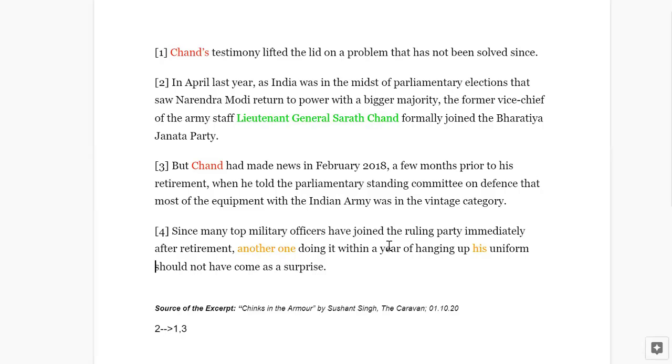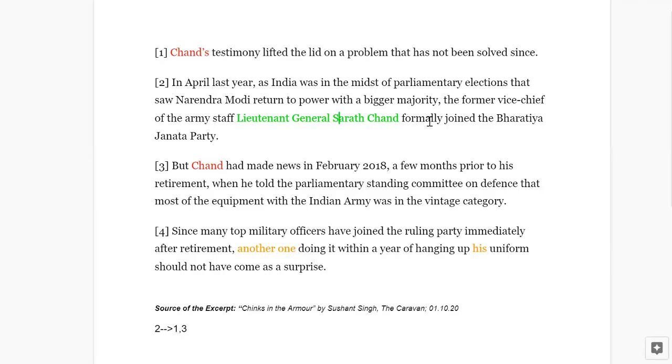Should not have come as a surprise. So another one doing it, doing what? It. So doing it, that is joining the ruling party immediately. But where did it tell you that another one has joined the ruling party? Do you have any reference? So definitely four is not the first sentence, and it makes perfect sense when you look here.